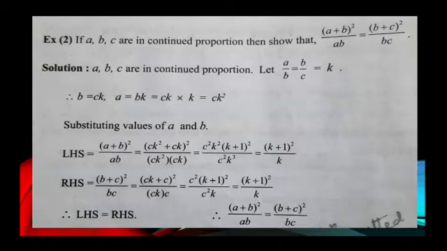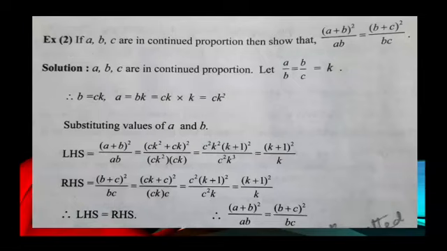Example 2. If A, B, C are in continued proportion, then show that A plus B the whole square upon AB is equal to B plus C the whole square upon BC. Solution: A, B, C are in continued proportion. Therefore, A upon B is equal to B upon C is equal to K. Finding the value of B, we will get B is equal to CK, A is equal to BK is equal to CK into K. Therefore, A is equal to CK square. Now, substituting the value of B and A in LHS and RHS.